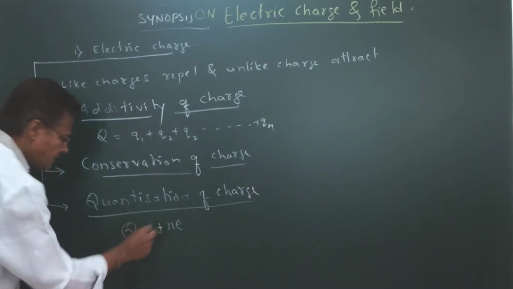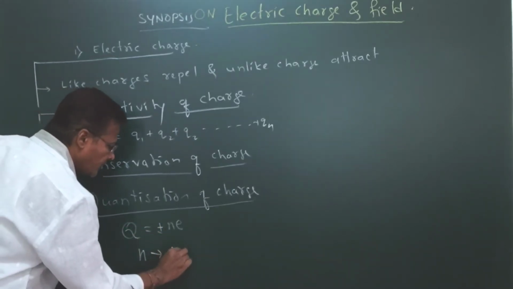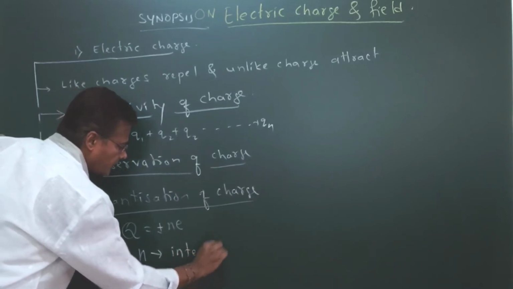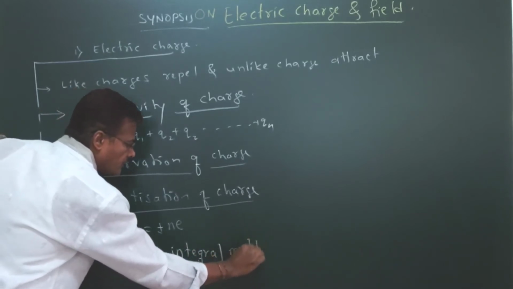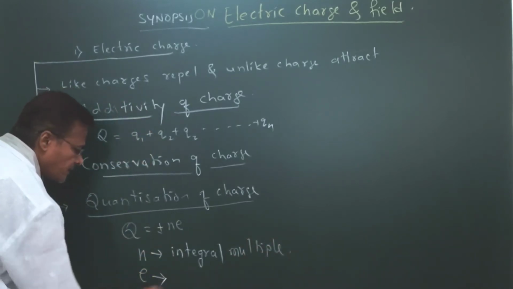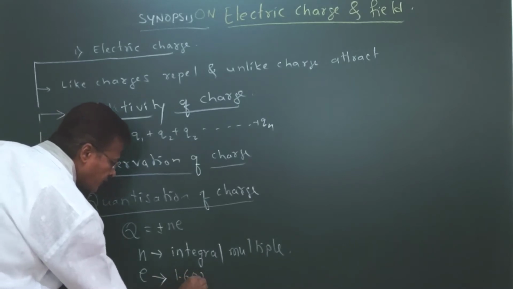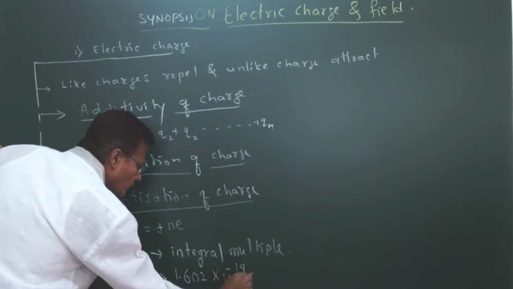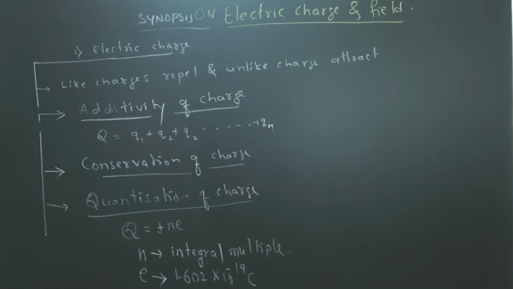This n is called the integral multiple. And e is the basic charge, whose value is 1.602 into 10 to the power of minus 19 coulomb. It is the magnitude of the charge of an electron or proton.